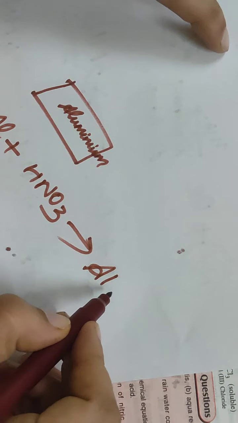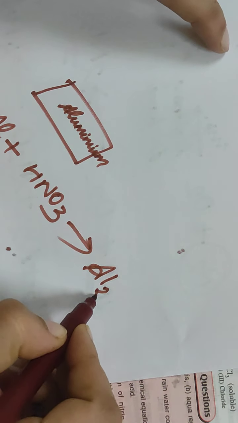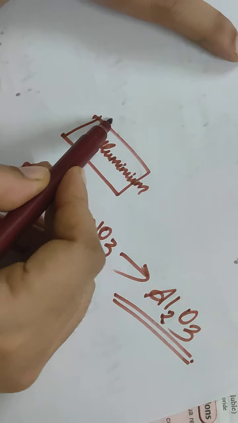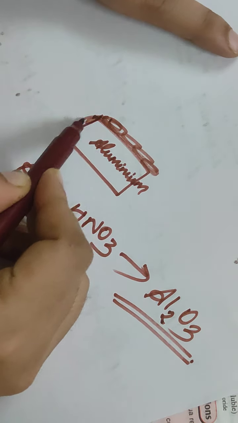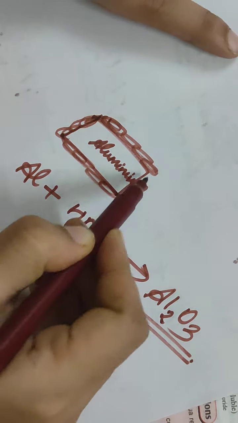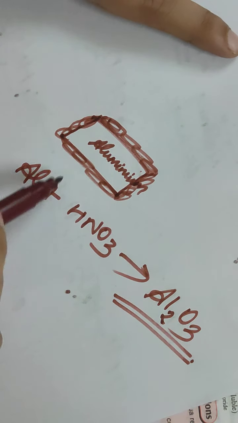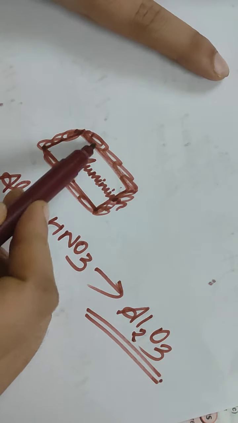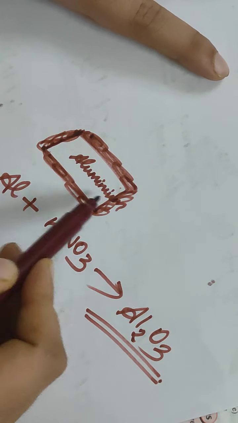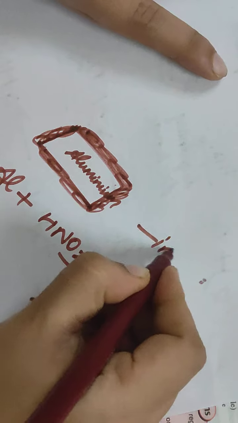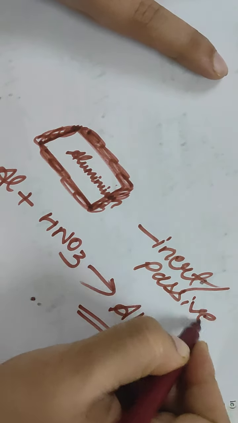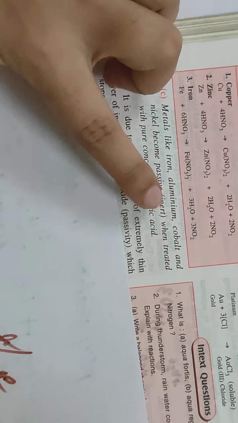An oxide coating of aluminium, Al2O3, is being formed. This oxide coating is being deposited on the surface of that metal. So this oxide coating will make that metal inert, or you can say passive. These things happen with aluminium, iron, cobalt and nickel. Clear?